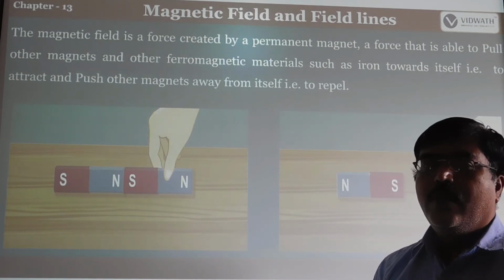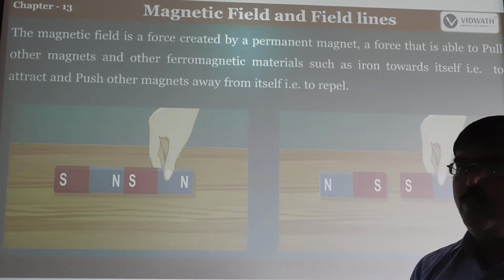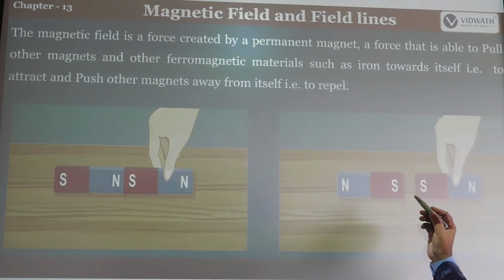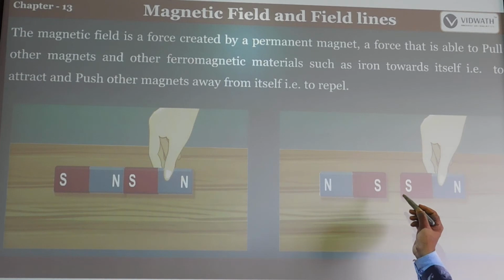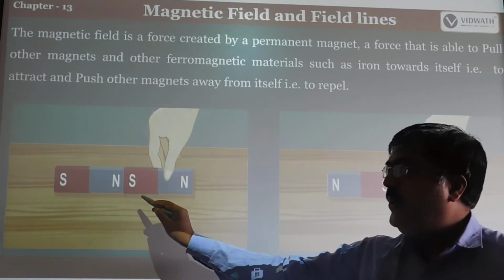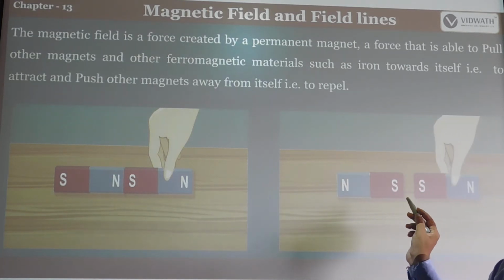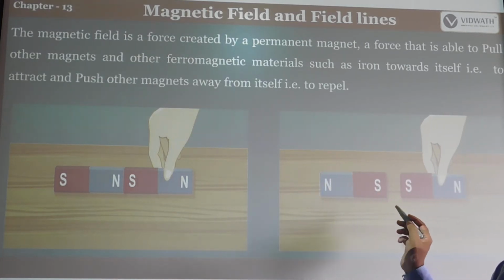It means unlike poles attract each other, and like poles repel each other.